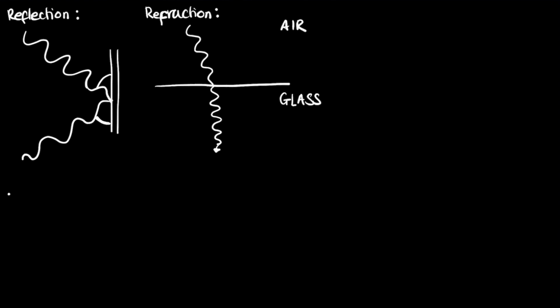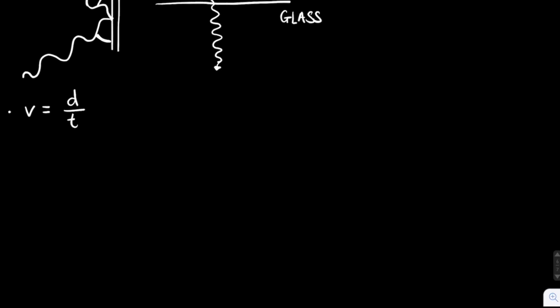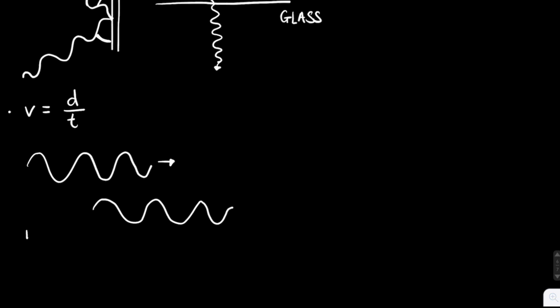So let's just go over a few of the basic equations regarding waves. Now, the one you're probably familiar with from GCSE states that the speed, which we give the letter v, is equal to the distance over time. Now, say we have a wave that's traveling. Here's our wave. Let's say it travels a distance lambda. So let's draw it after this whole wave has moved a distance lambda. So this distance here to here is lambda.